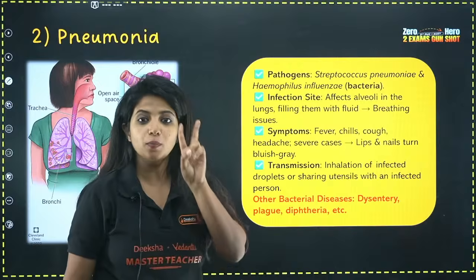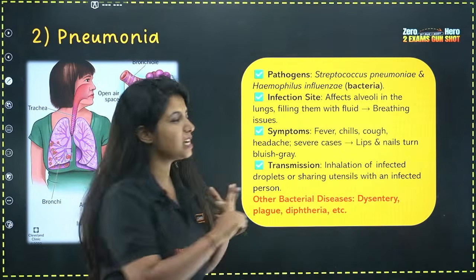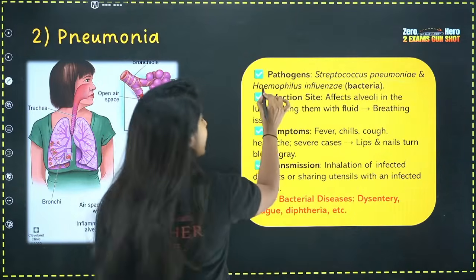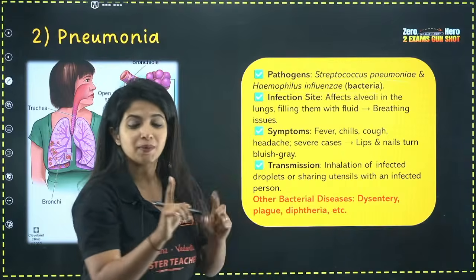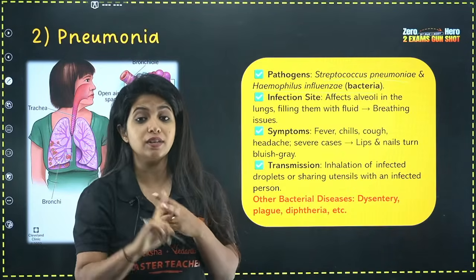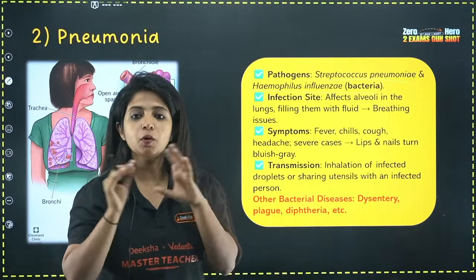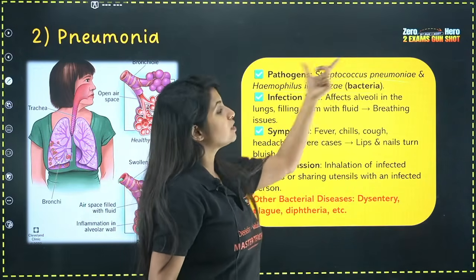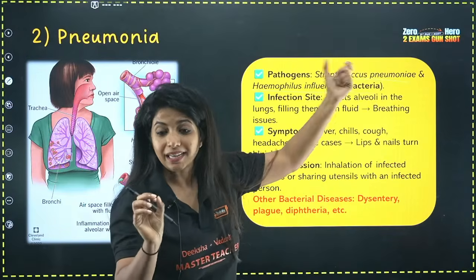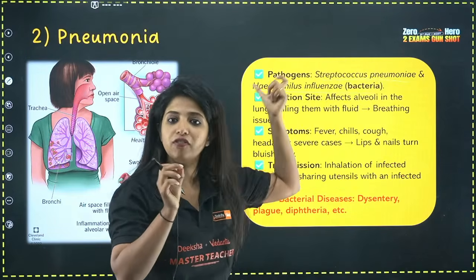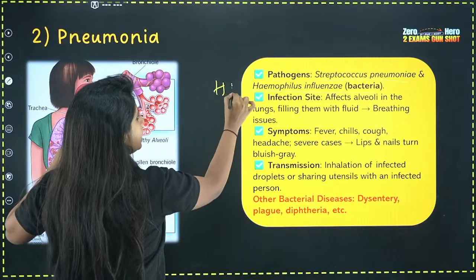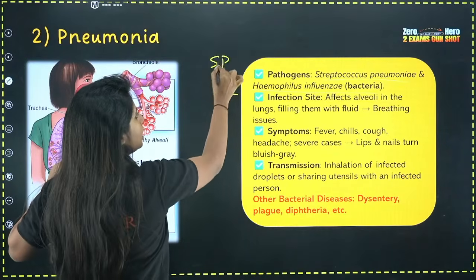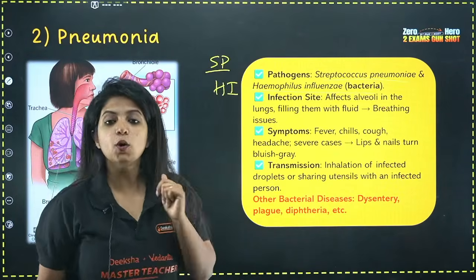So pneumonia is caused by two organisms. One is Streptococcus pneumoniae. The second is Haemophilus influenzae. They can give you a question that pneumonia is caused by Streptococcus influenzae and Haemophilus pneumoniae, do not get it wrong. It is Streptococcus pneumoniae and Haemophilus influenzae. H-I and S-P. Okay.